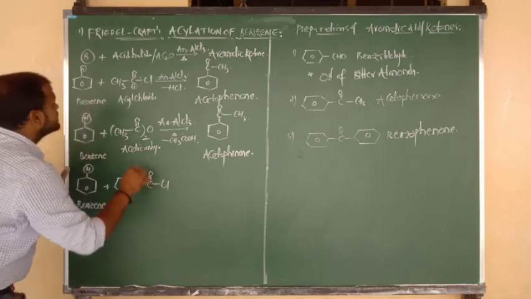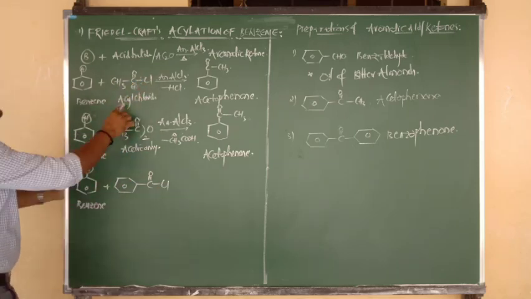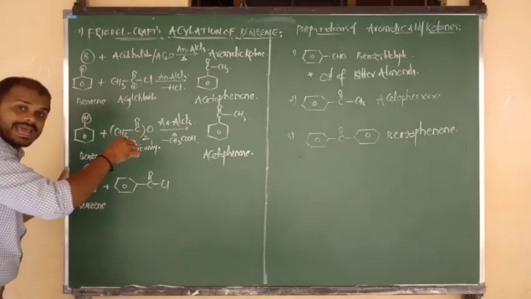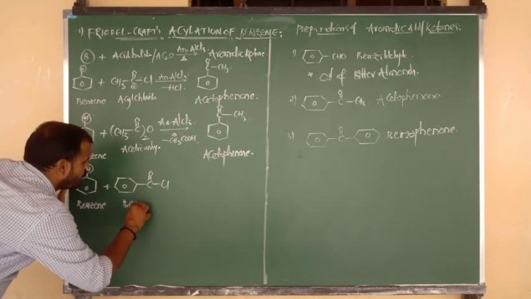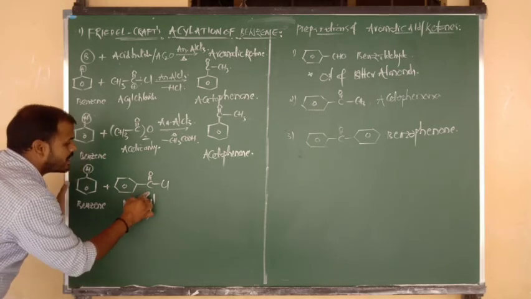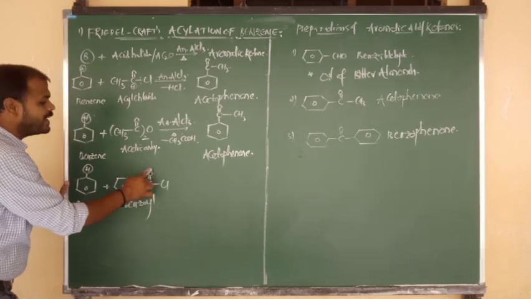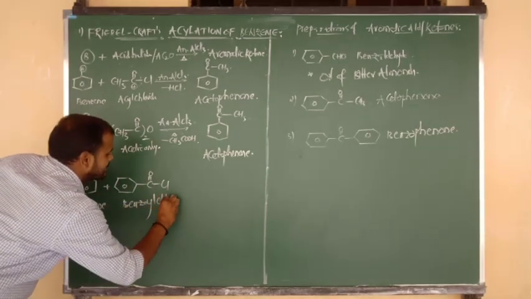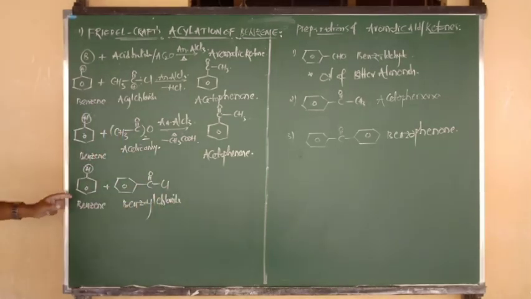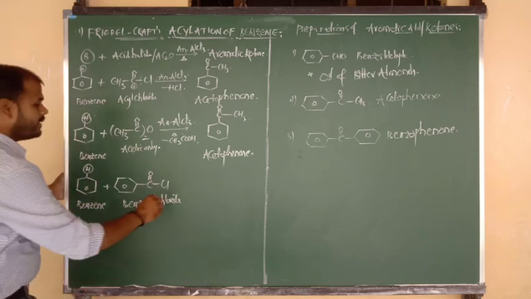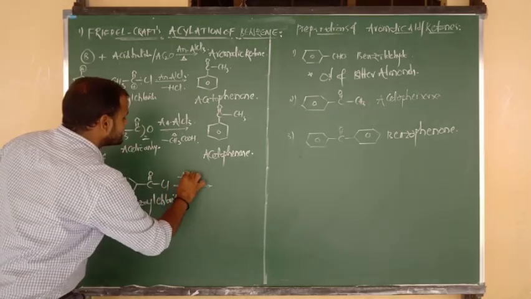Benzene bonded to C double bond O and Cl. This is an acyl chloride, but I hope you know very well this is called the benzoyl group. Benzoyl chloride. So benzene on reaction with benzoyl chloride in presence of anhydrous AlCl3.